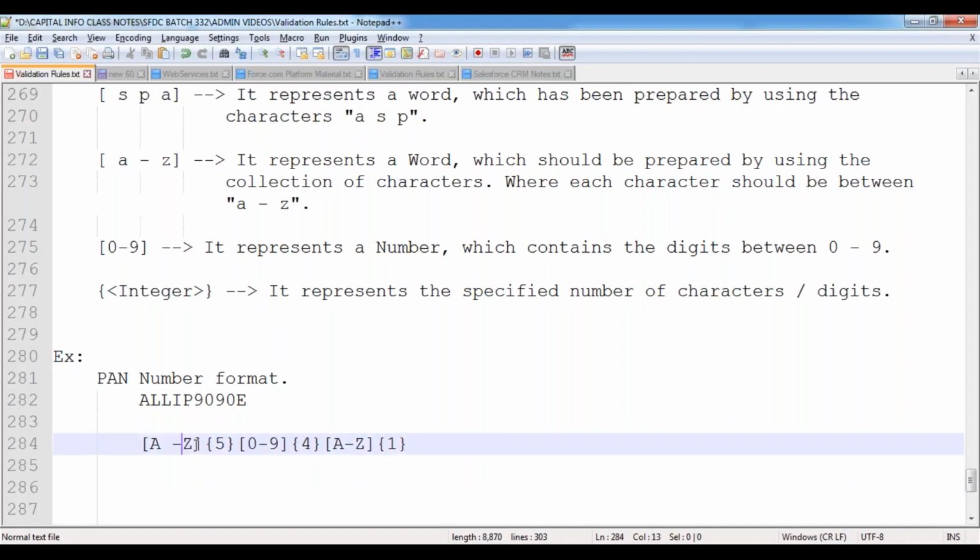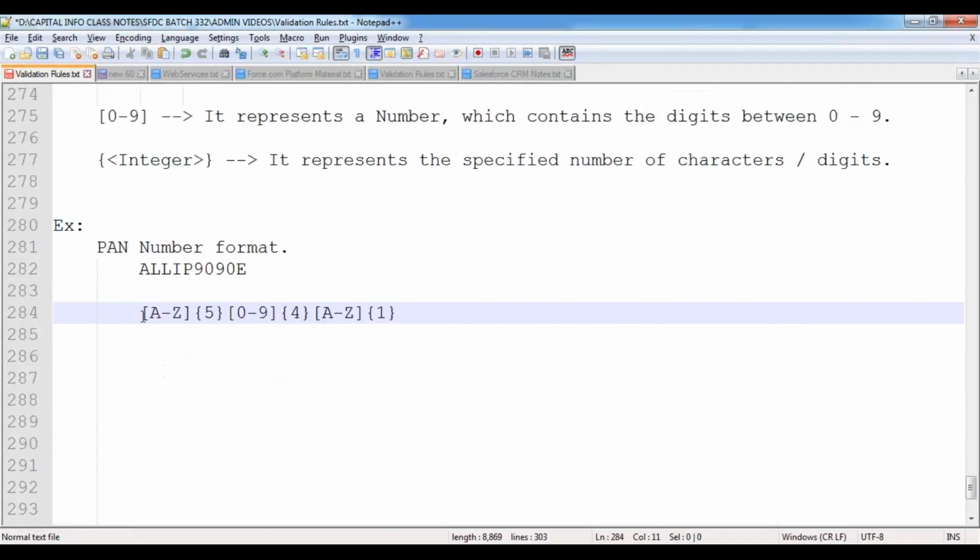So we are preparing the PAN number format in order to validate it. This is the regular expression we have to use in order to verify whether the PAN number entered by the user is in the specified format or not.